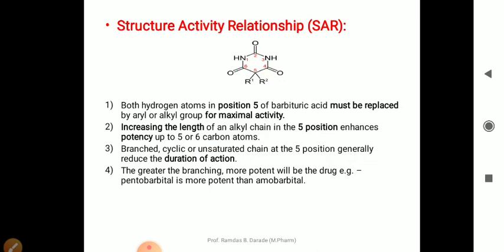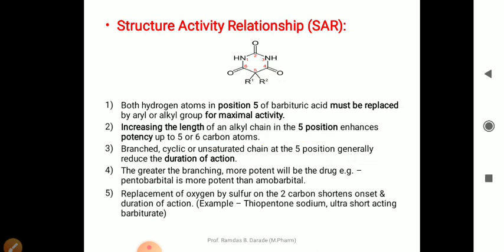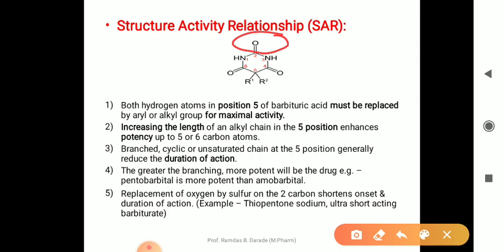Then the fifth point: replacement of oxygen by sulfur on the second carbon shortens onset and duration of action. If we substitute this oxygen by a sulfur atom, the duration of action and onset of action get decreased.